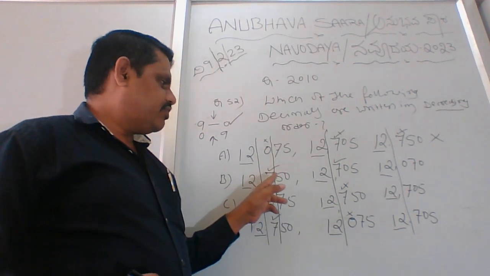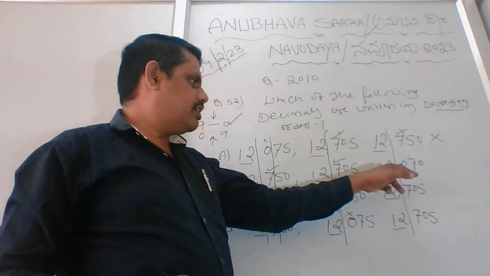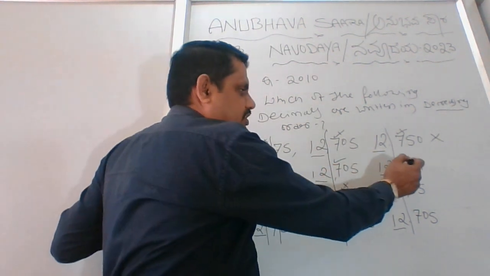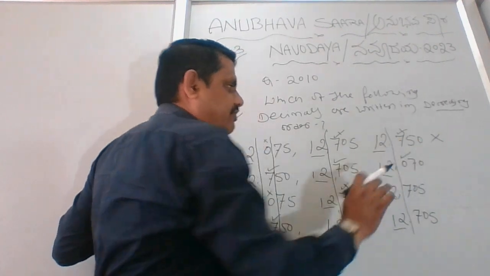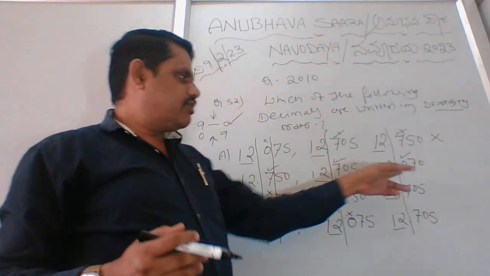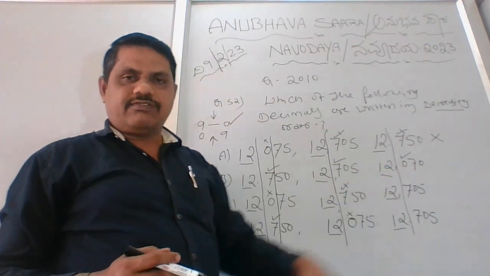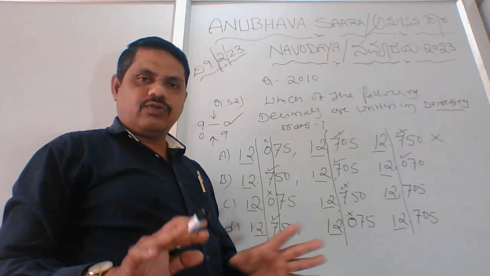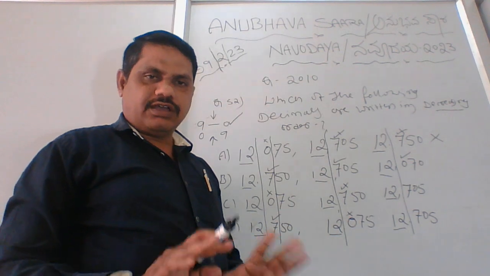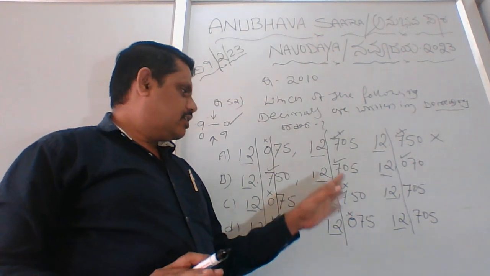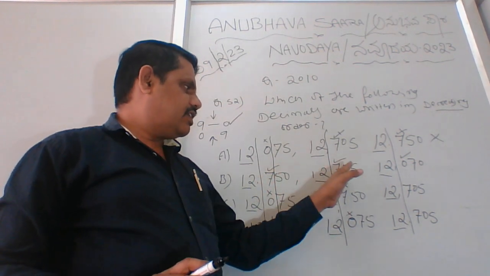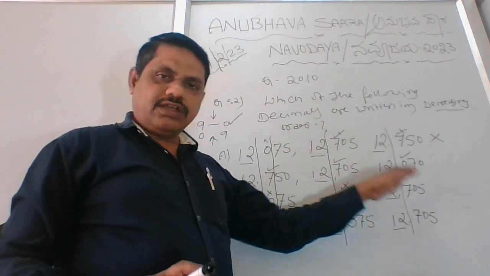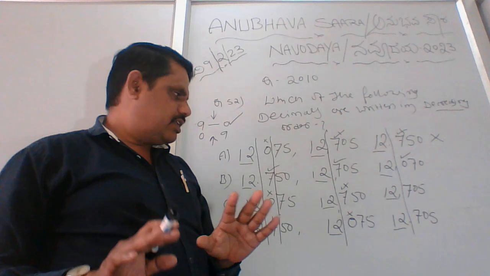Coming to option B, 7 is there, here 0 is there. Because it's increasing, it's down. It may come, we'll see. We don't know that, because we have two more numbers, that's ones and tens. Once you finalize ones and tens, then only we can say which number is correct or which option is correct. As of now, 700 is there, here 0 is there, so it's in the decreasing order we will be considering.